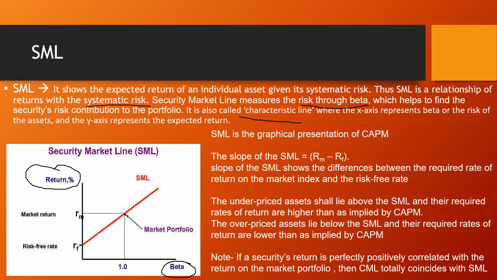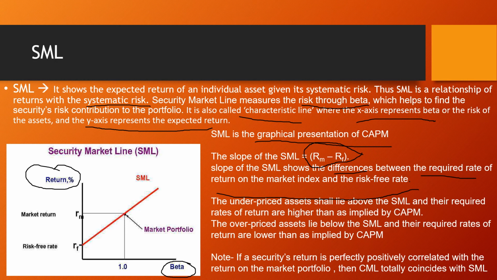Here the x-axis represents beta, or the risk of the assets, and the y-axis represents the expected return. SML is the graphical representation of CAPM. So this is the relationship between SML and CAPM. The slope of SML is Rm minus Rf. That is, it shows the difference between the required rate of return on the market index and the risk-free rate. Rm is the required rate of return on the market index, and Rf is the risk-free rate.